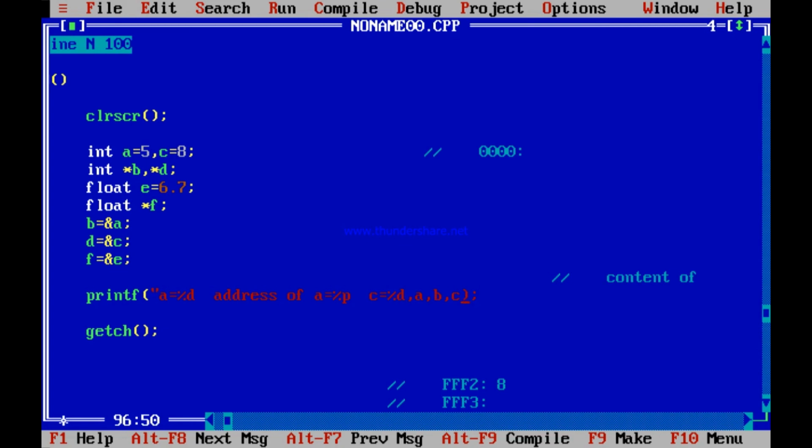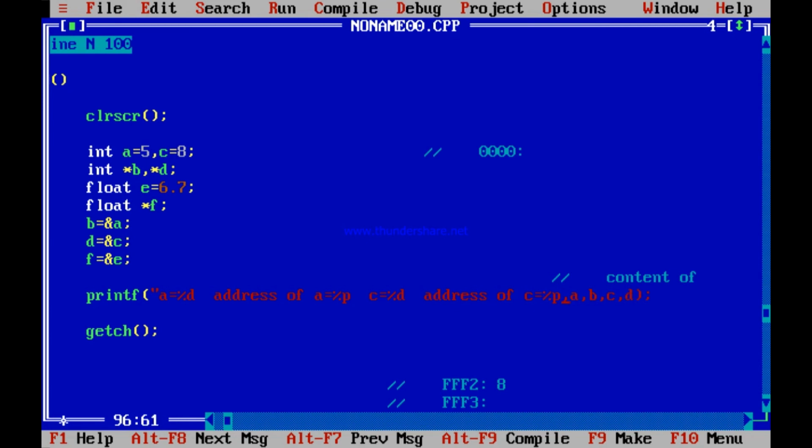Is it not so? Next I will print the address of C. Address of C, where have you stored it? You have stored the address of C in D. So this %P is replaced by D.